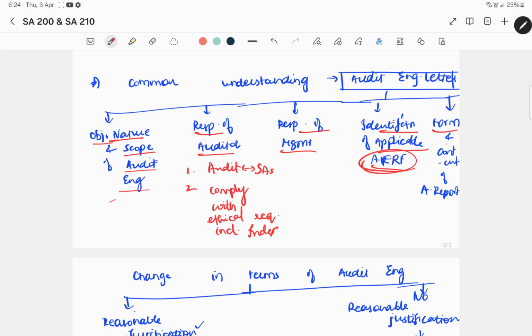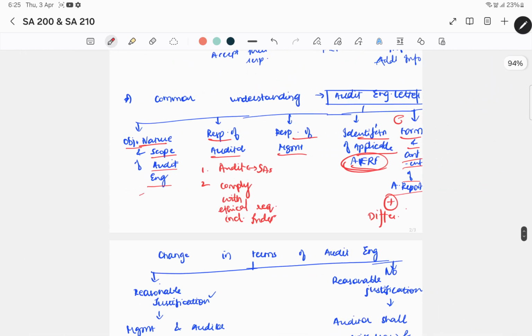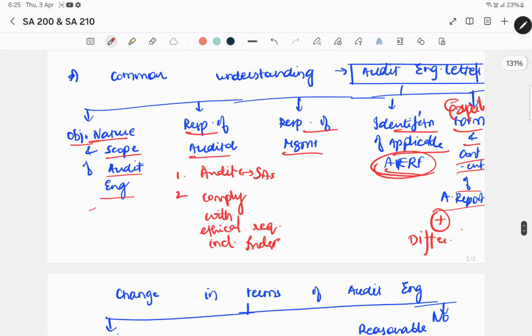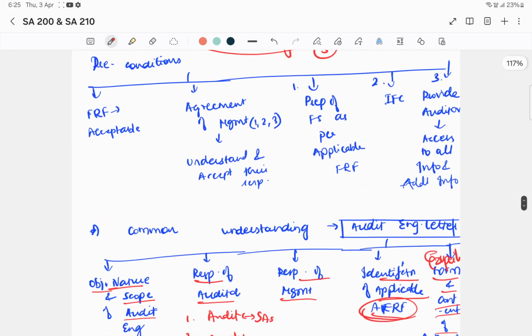And at last we will also include form and content of the audit report that we will be issuing, and also a statement that this might differ. You will be including expected form and content of the auditor's report. So the audit engagement letter will contain 5 main details. One is objective, nature and scope of audit, responsibilities of auditor, responsibilities of management, identification of applicable FRF and form and content of auditor's report.